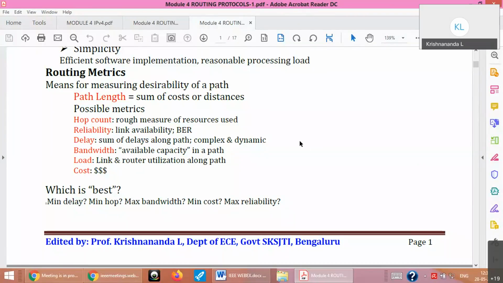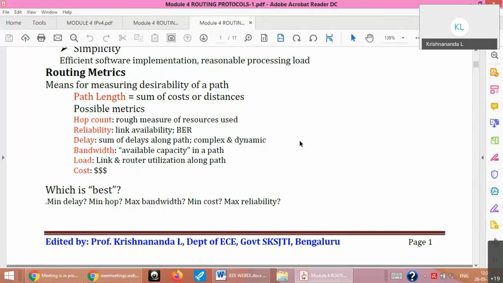So if I say shortest, it may be delay, because I want to reach it in minimum delay. If I want to go from here to Delhi, if I take a flight I may reach in 2 hours, but I have to pay say rupees 5,000, which is more cost, but delay is less. So I cannot optimize all the parameters at the same time. Please remember that. So you should wisely choose what parameter you want to optimize.